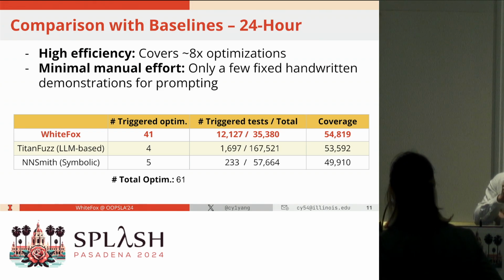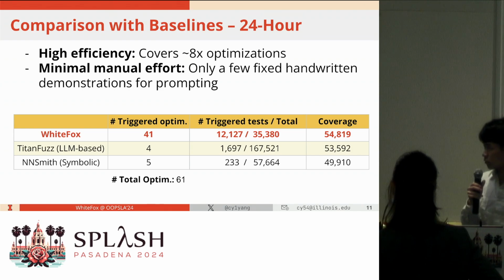I can explain it more. NNSmith tries to generate valid models, so they don't want the model to be invalid due to some parameter setting, for example, the parameter to the convolution. That's the main goal of NNSmith. But our work does not ensure the validity of the model. Our models could be invalid, but they can still be used for testing.